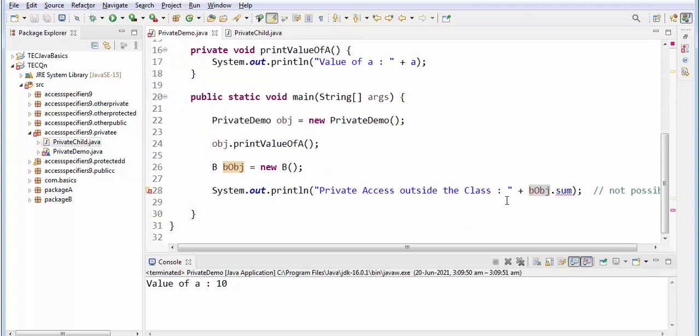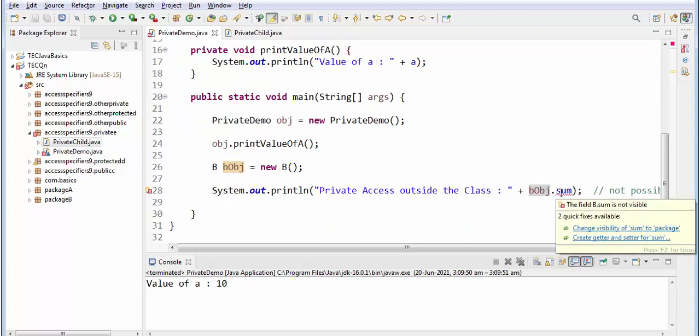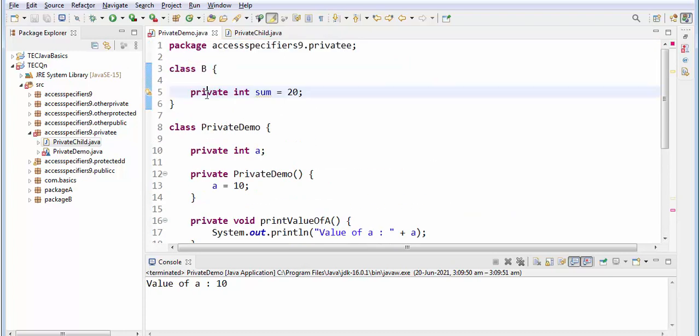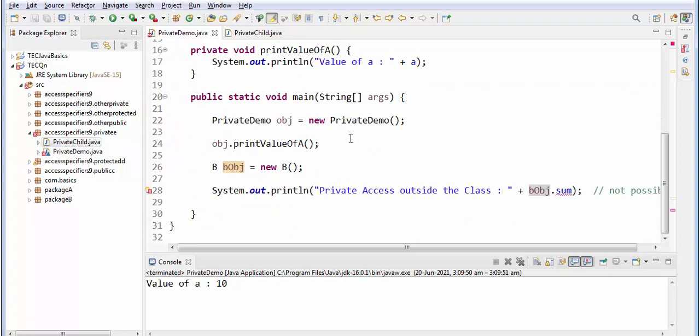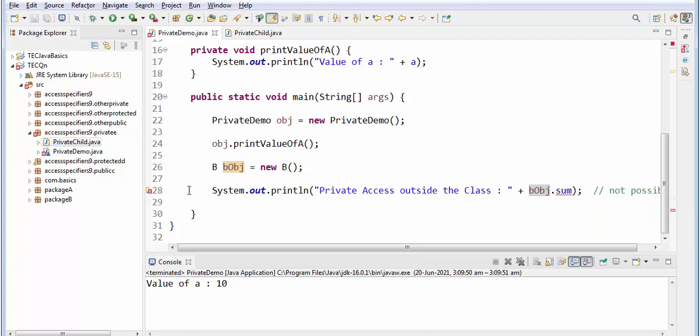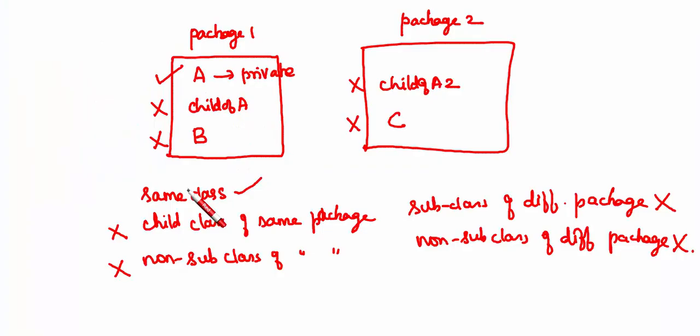Here I have not used the constructor as private, but only the instance variable. It is showing "change visibility of sum to package level". So it is not visible, obviously. That is the third point: a non subclass of the same package also cannot see it.